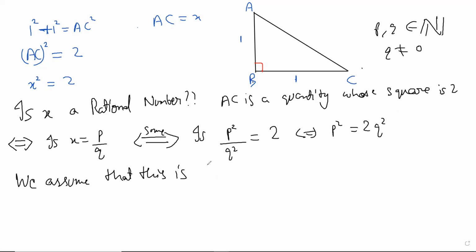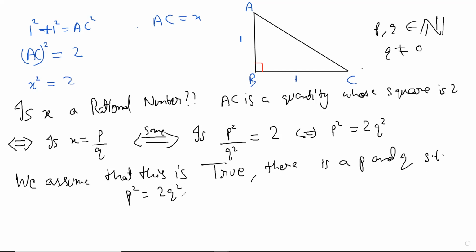From a purely problem solving perspective, that helps you to get started. You assume that it is possible, assume that this is true. So you assume that there is a P and Q such that P square equals 2Q square. Now the problem is, don't ask me what, because obviously that doesn't exist. That's the whole thing with these proofs. It actually doesn't exist in the end, but we assume that it is possible.